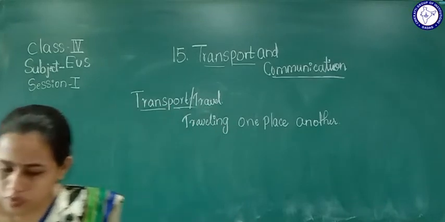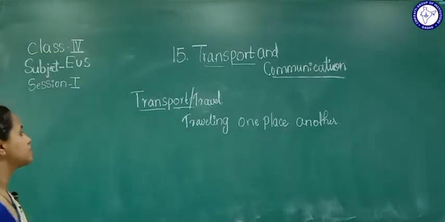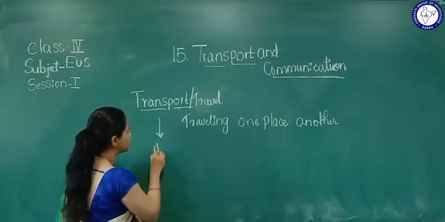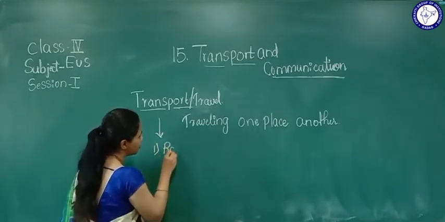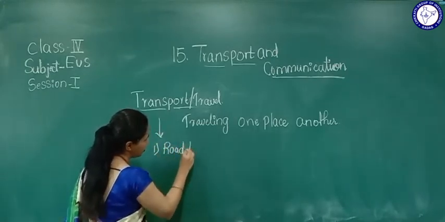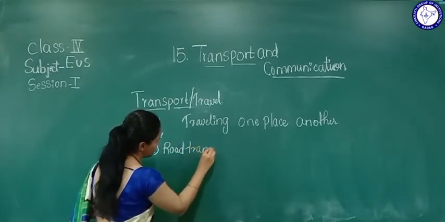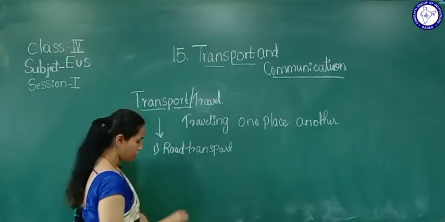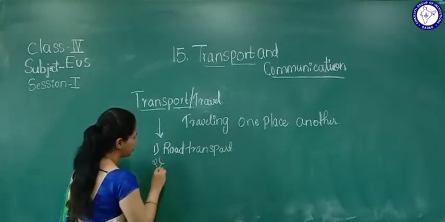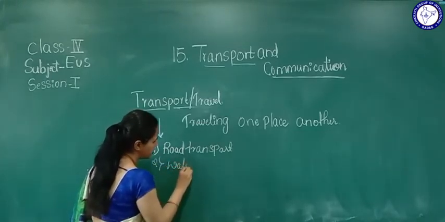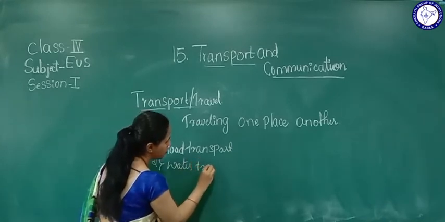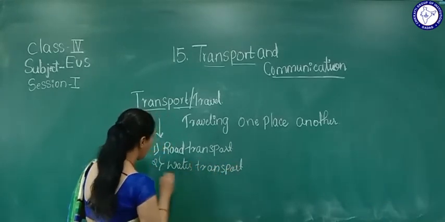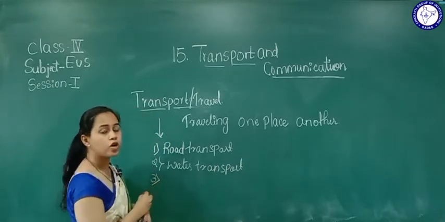The first one is what? In this transport, it's road transport, and water transport, and then what?